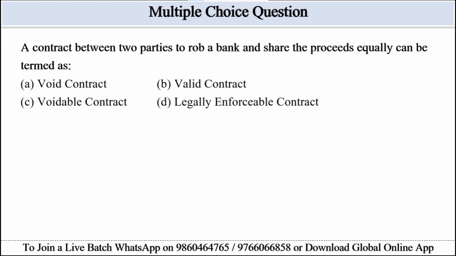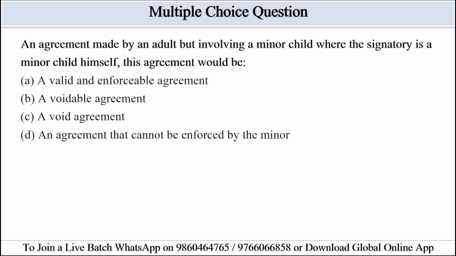Let's see next question. An agreement made by an adult but involving a minor child where the signatory is a minor child himself. This agreement would be. Options are given: a valid and enforceable agreement. Option B is given a voidable agreement. Option C is given void agreement. And option D, an agreement that cannot be enforced by the minor.